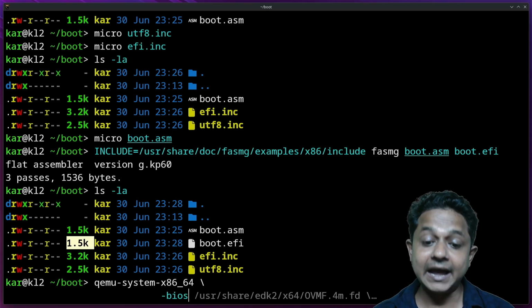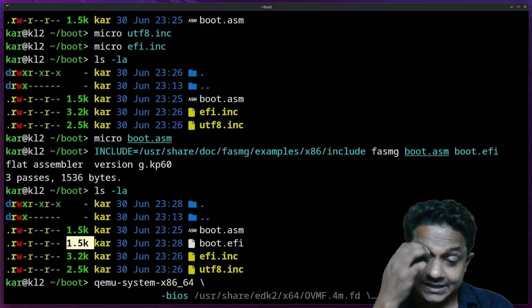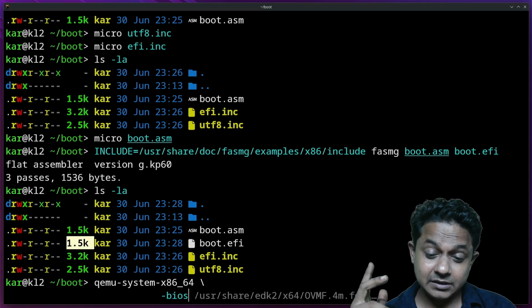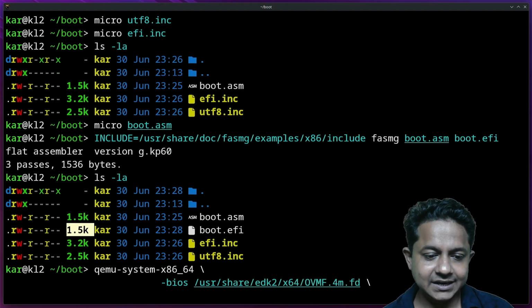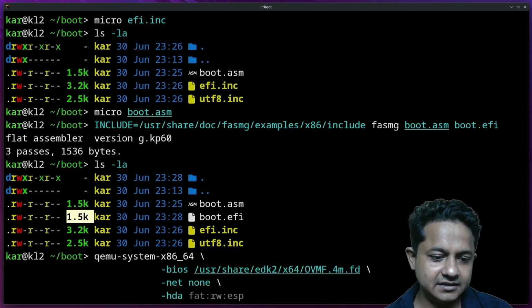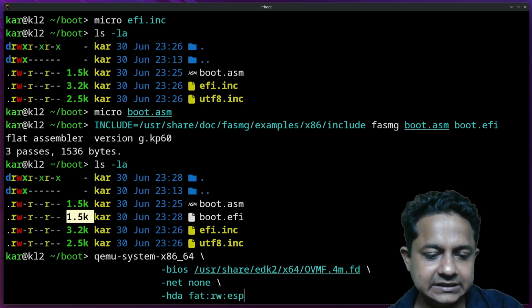What next? BIOS is OVMF. What does it mean? It means Open Virtual Machine Firmware, something like that. I am okay with that. What next? -net none, -hda fat:rw:esp. What next? Nothing next. That means I need another terminal.